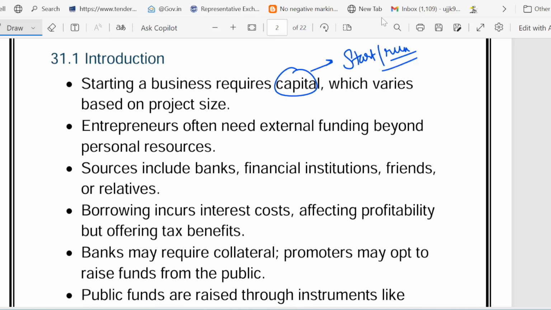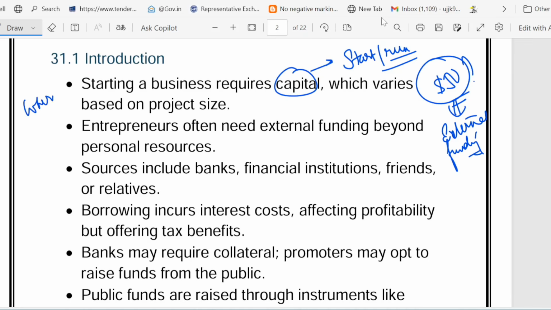For example, your lemonade stand needs $100 for lemons, sugar and cups. That is your capital. Means suppose you want to start a business, suppose you want to run a business, how much money is required? That is called capital. But the problem is, what if you only have $50? You don't have $100, you just have $50. So in that case, you need external funding. This is the problem. Now the question is, where to get the fund?